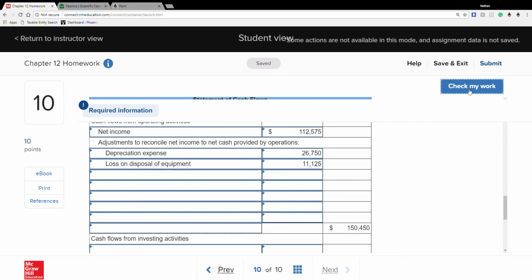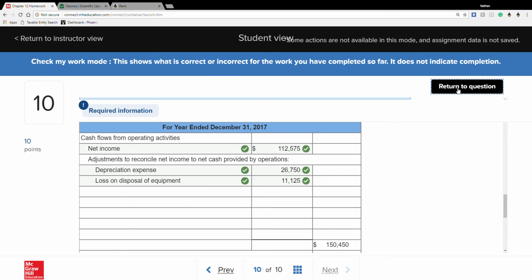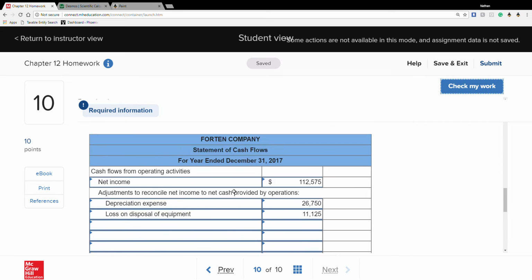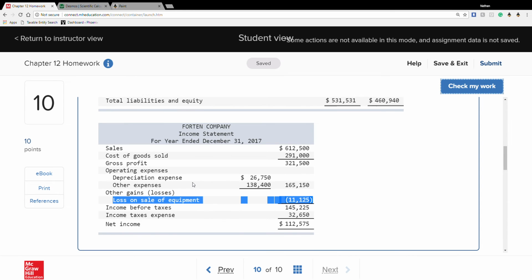Of course, you can always hit check my work if you want to keep an eye on how you're doing. So that's all I have with the income statement. Other expenses I'm not worried about, because we usually wrap them up with our actual balance sheet.